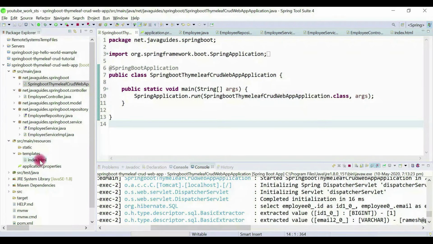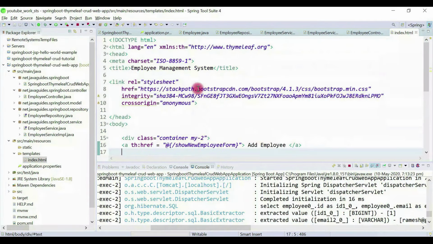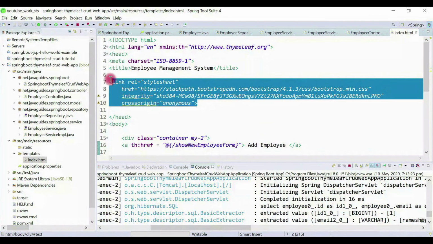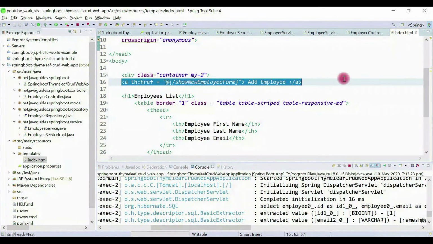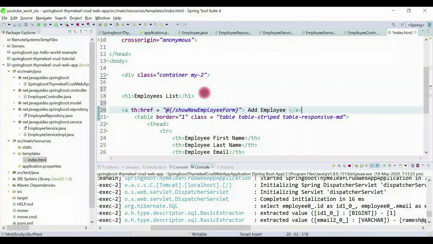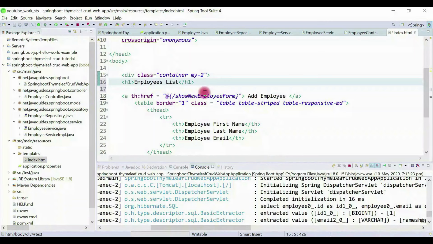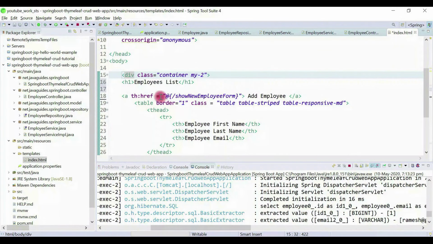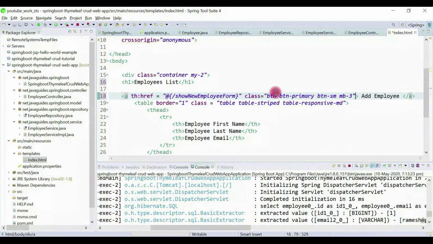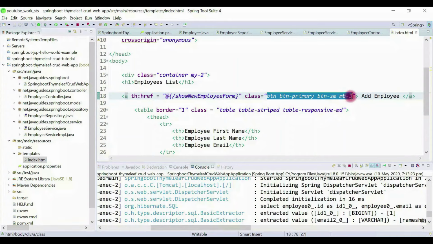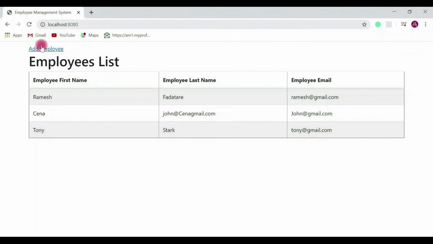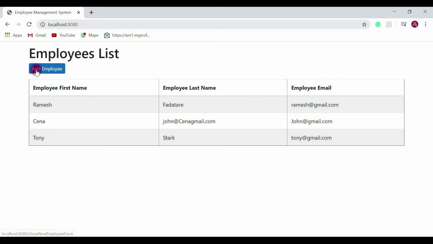First thing you need to do is just copy. We have already added the Bootstrap CSS link here, and now we'll just add it here. Okay, I have just added Bootstrap CSS here. Now let's refresh. Yeah, look at here, the add employee button. Okay, now it looks good.